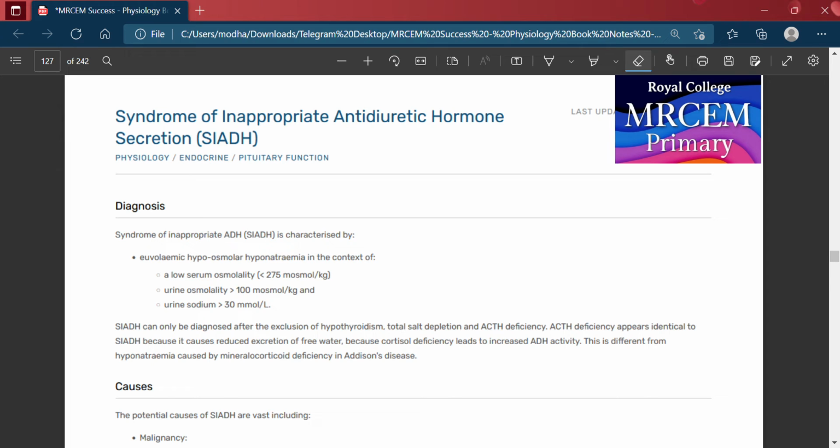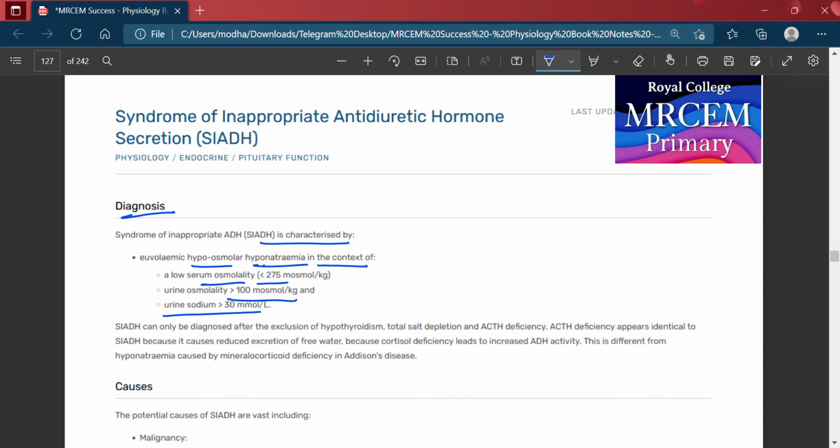Okay, so we will discuss the syndrome of inappropriate antidiuretic hormone. First of all, we will see the diagnosis. SIADH is characterized by euvolemic hypoosmolar hyponatremia. Serum osmolality will be decreased, less than 275 milliosmol per kg, and sodium will be decreased. Urine osmolality will be greater than 100 milliosmol per kg, and the urine sodium will be greater than 30 millimole per liter.